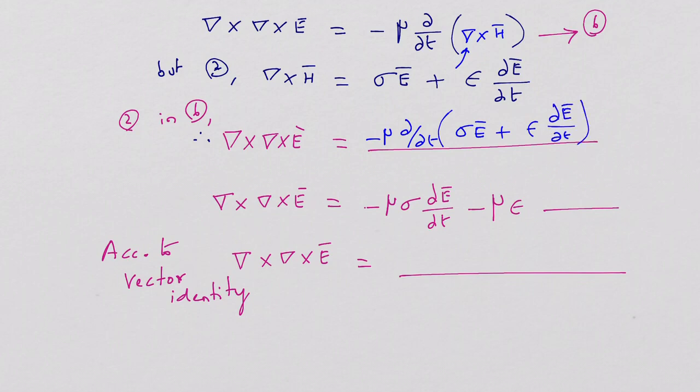Okay. So finally when we expand this, del cross E will become minus mu sigma into dou E by dou T minus mu epsilon into dou squared E divided by dou T squared.